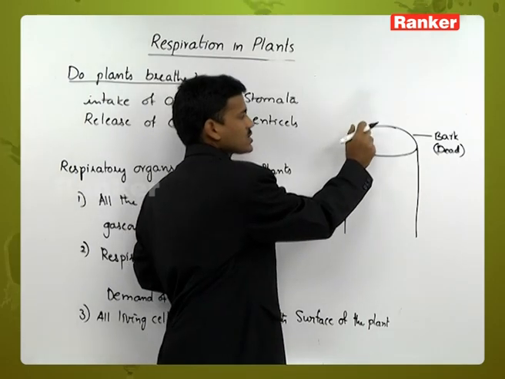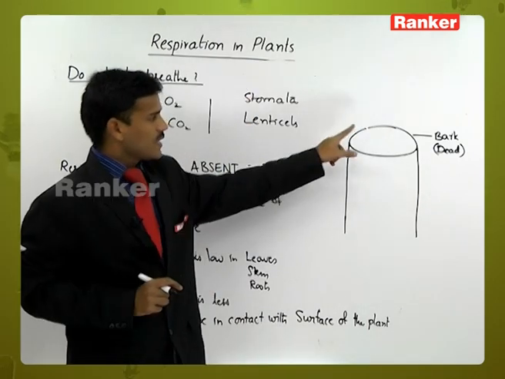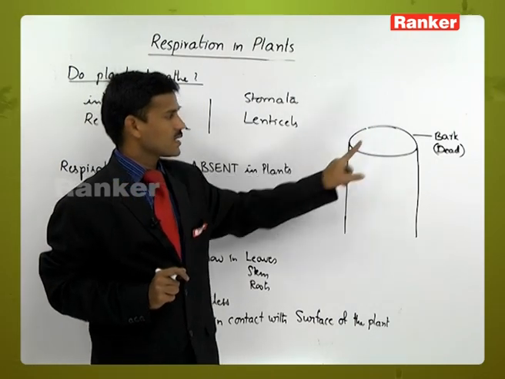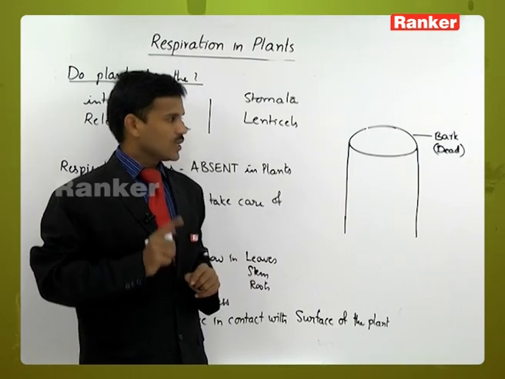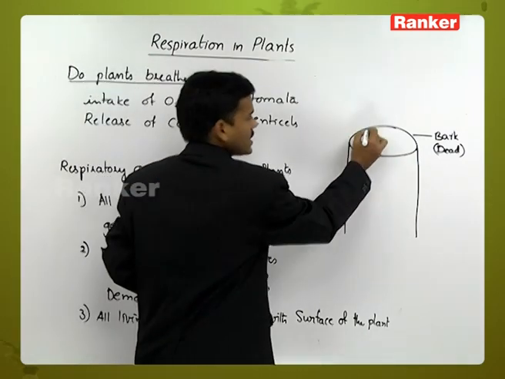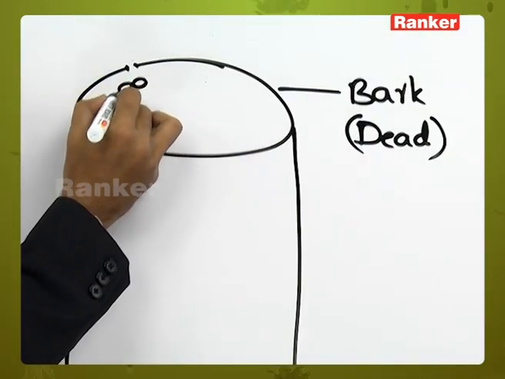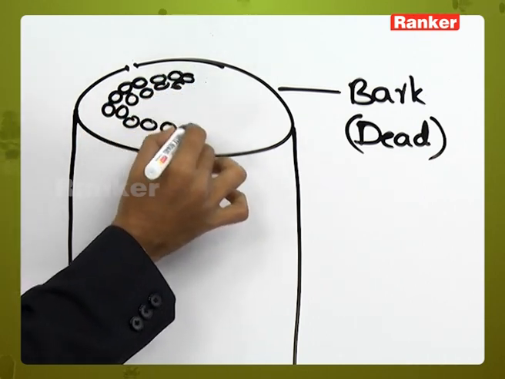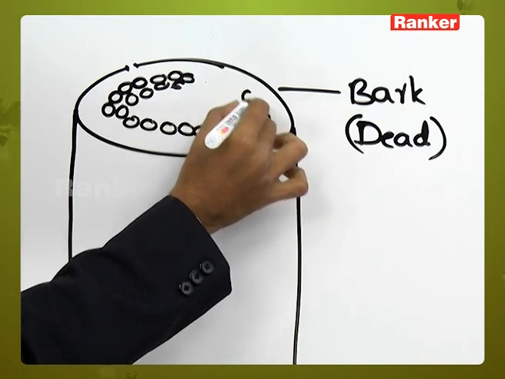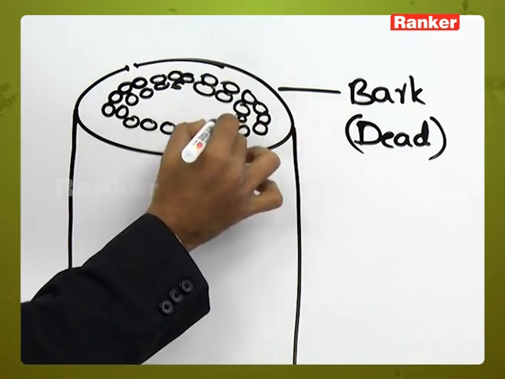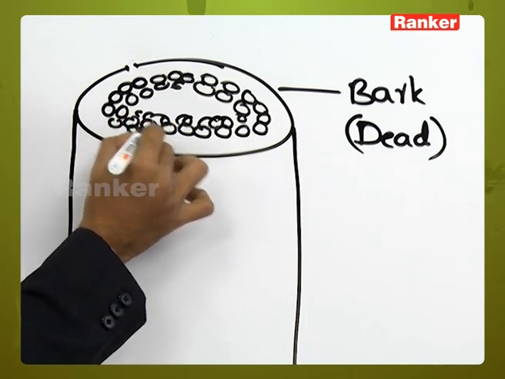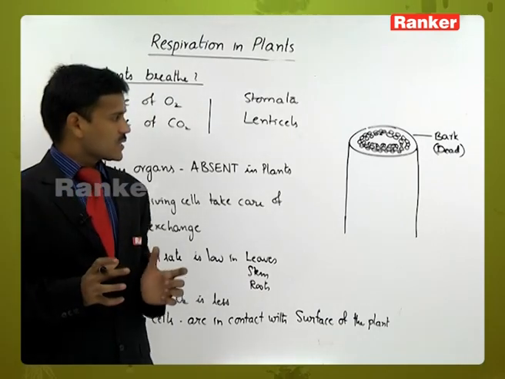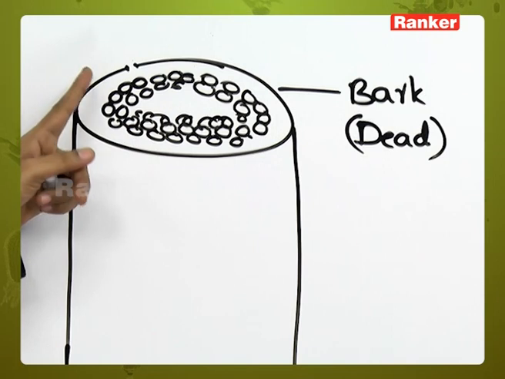So here in the bark also, some lens-shaped openings are present. Lens-shaped openings are called lenticels. Through the lenticels, the gases are exchanged. The gases are entering into the plant body. And inside the bark also, most of the living cells are loosely arranged. Generally inside the bark, the living cells are loosely arranged, or parenchyma. If the cells are loosely arranged, the gas exchange takes place easily.